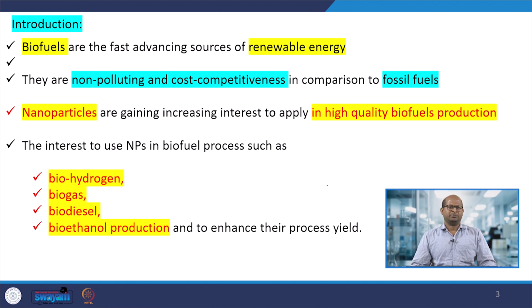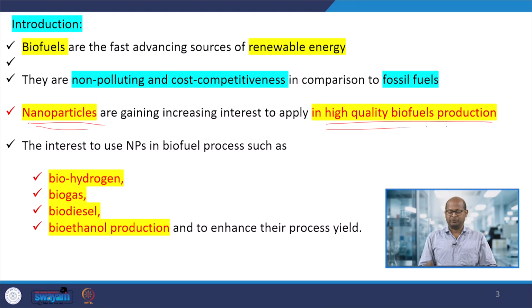The performance, rate of production and efficiency can be improved with the help of nanoparticles, using different types, metal based or metal oxide based, to increase high quality biofuel production.